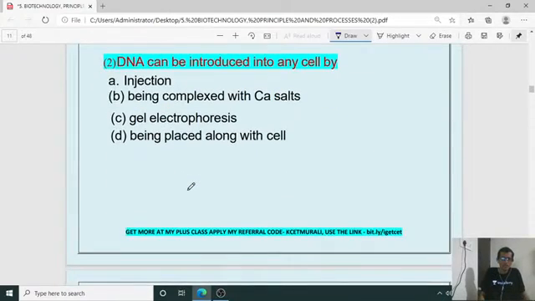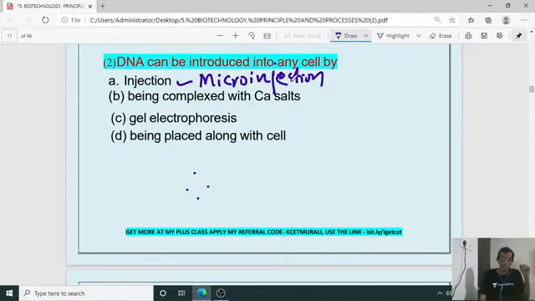And second one, DNA can be introduced into any cell by which method? So an artificial method of introduction of DNA. By using which method can we introduce the DNA into any cell? That is micro injection. Injection means micro injection. Being complexed with the calcium salt, gel electrophoresis, being placed along with the cell. So the right answer for this one is injection, which refers to micro injection. Okay.